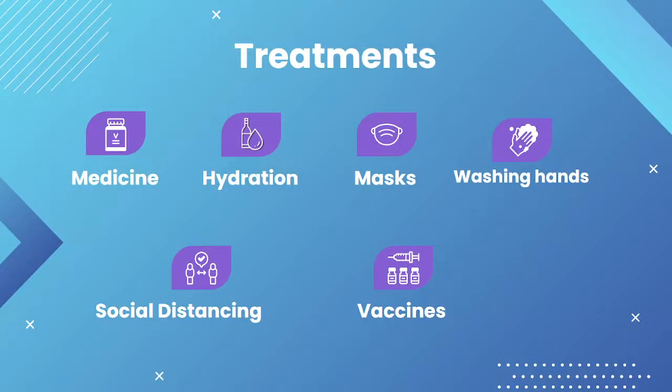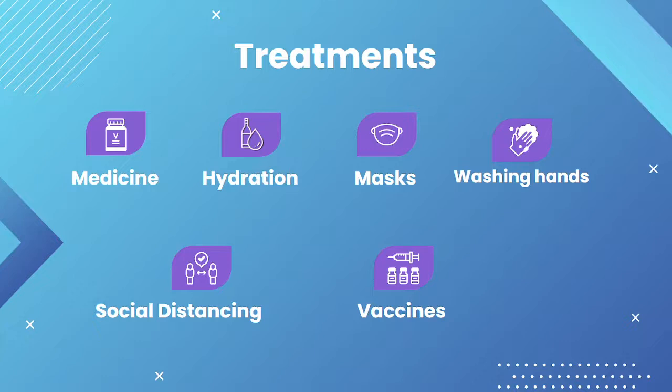Treatments. One of the treatments is taking medicine. If someone has mild symptoms like headaches or fevers, then it's best to take Tylenol, which is suggested from doctors. Hydration. Staying hydrated is significant to help the body function. This will help to avoid kidney problems and reduce the feeling of weakness. The best source of hydration would be water or juice.